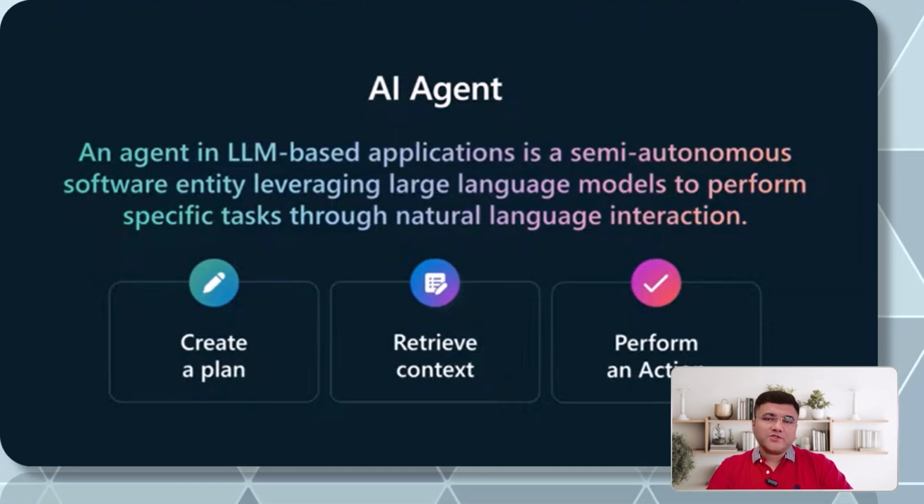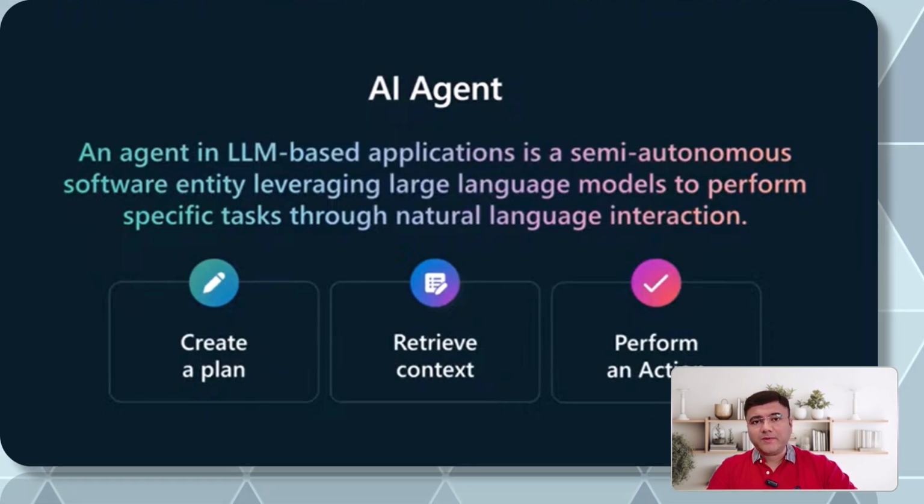Well, there are 3 points which I want to highlight in this slide. First, agents are capable of creating a plan. We are going to see certain design patterns while developing agents in this course, and when we do that, remember, creating a plan is associated with the planning pattern. Agents are capable of creating a step-by-step plan for execution.